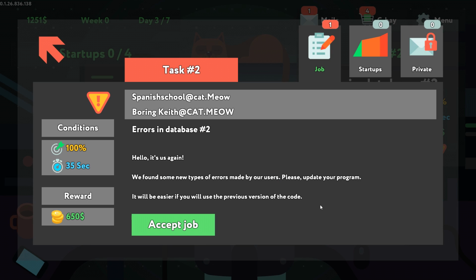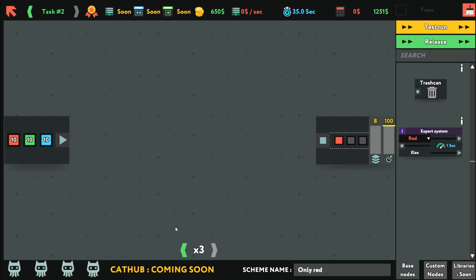Meow. Hello, it's us again. We found some new types of errors made by our users. Please update your program. It will be easier if you will use the previous version of the code. What does that mean? How do I use the previous version of the code? Anyway, whatever. So they only want reds to go in now?